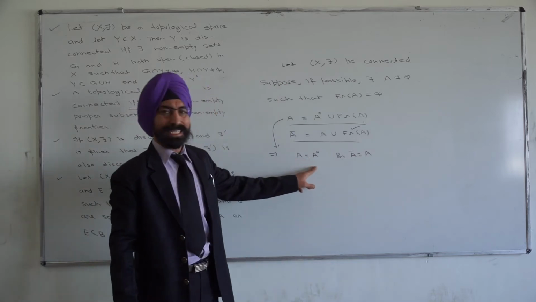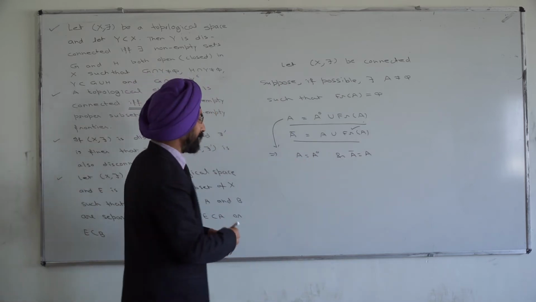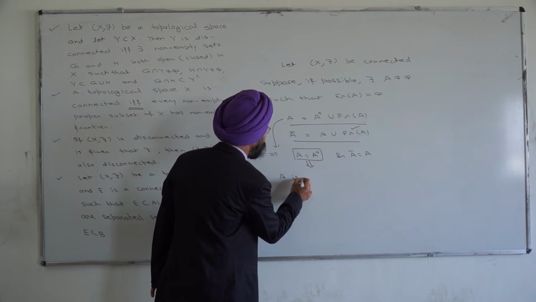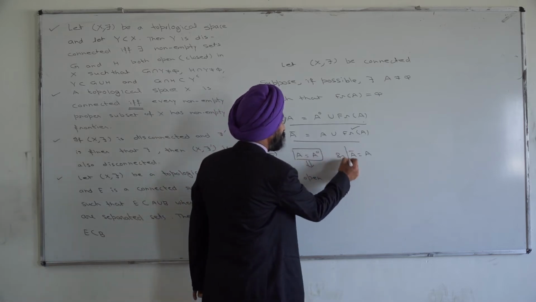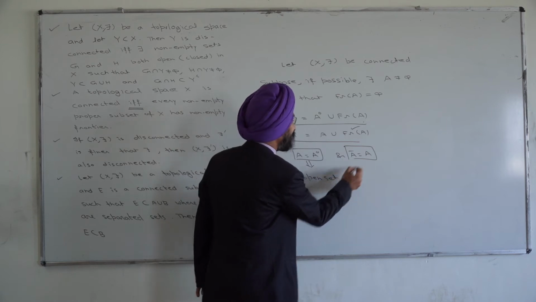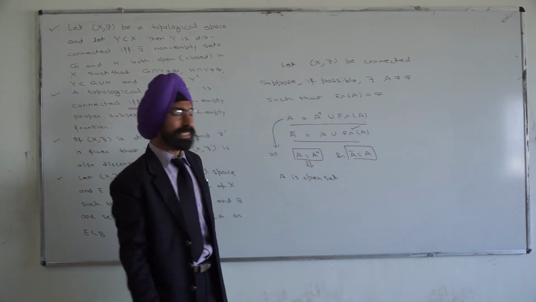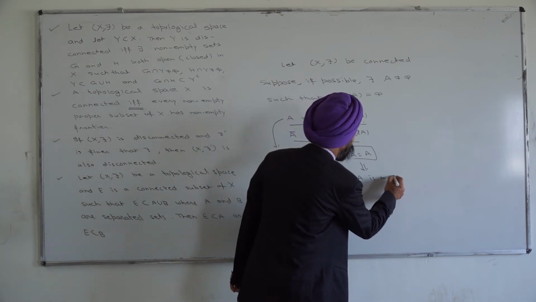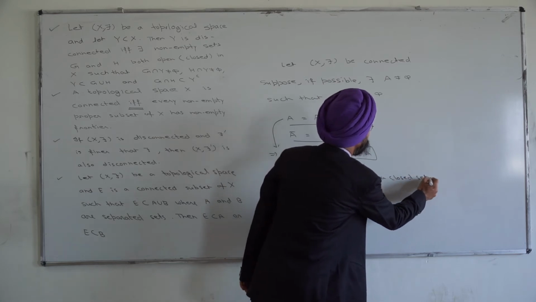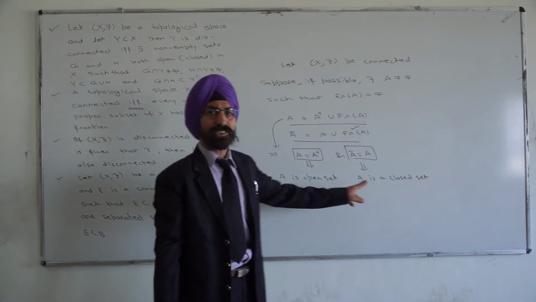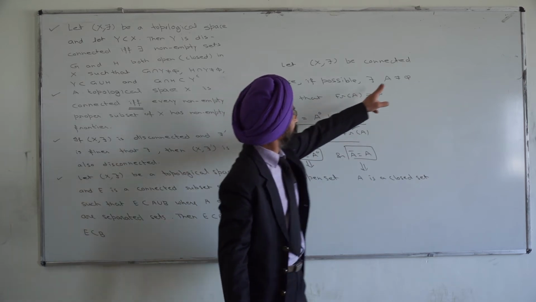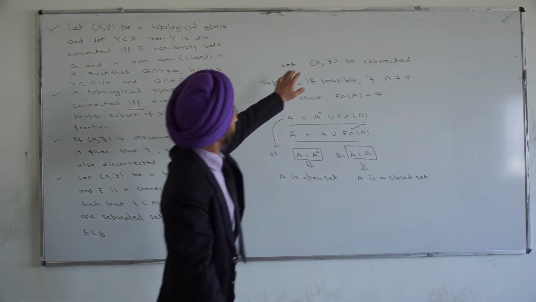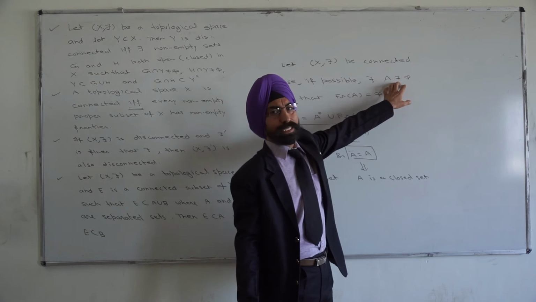Now A is equal to A interior implies that A is an open set. On the other side, A bar is equal to A means A is a closed set. That means A is open as well as closed. A is a non-empty set, which we have already taken here. Now what happens in the space (X, tau)? We are having a non-empty proper set A